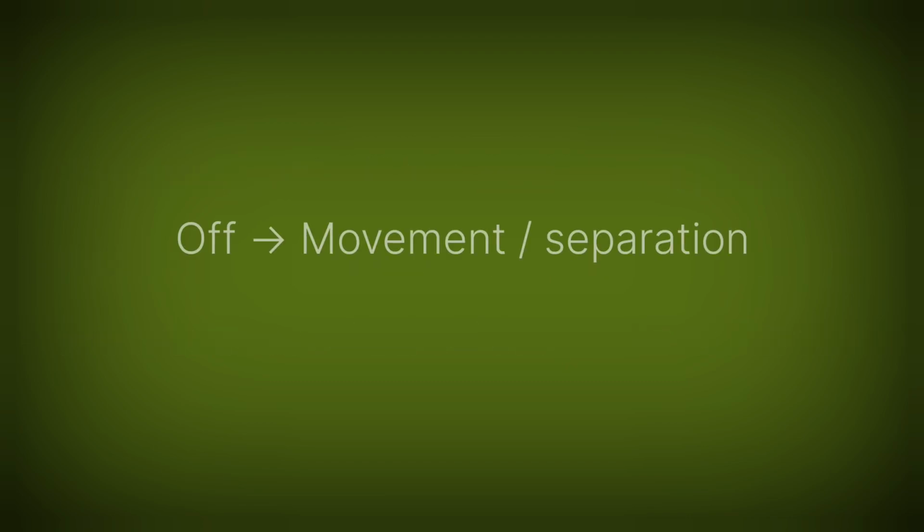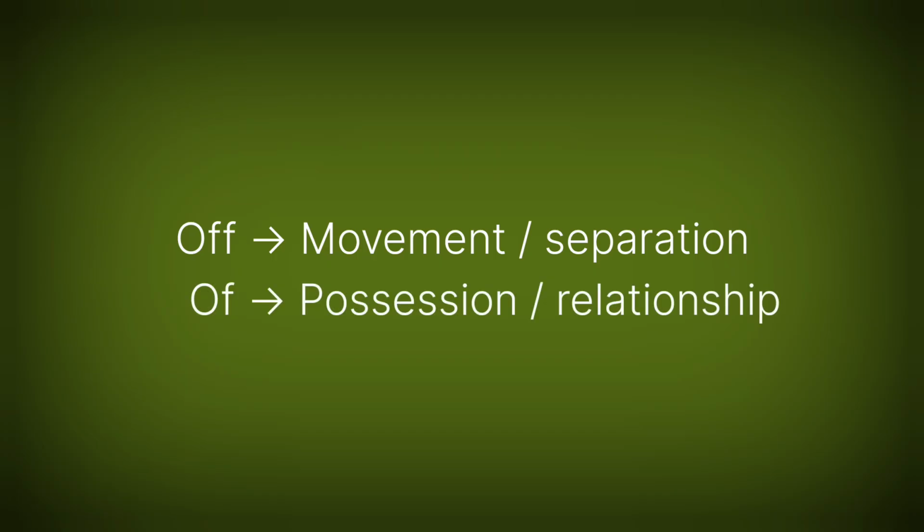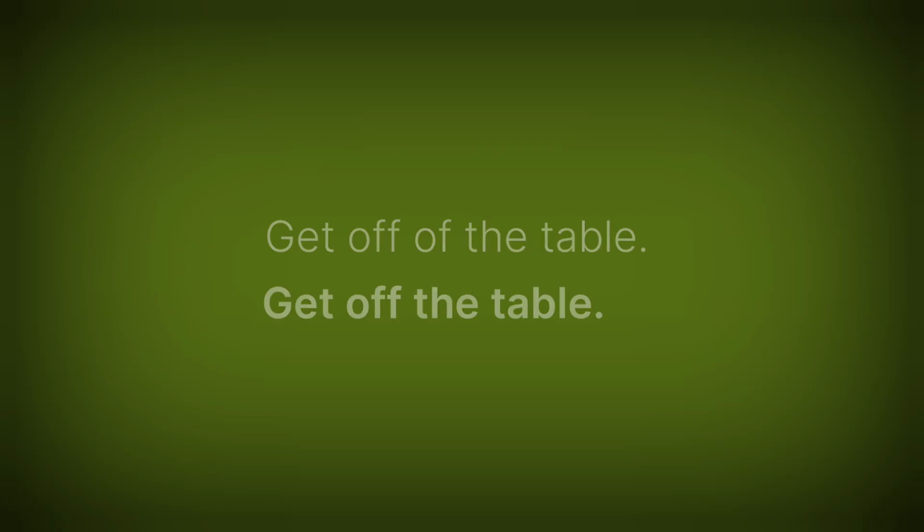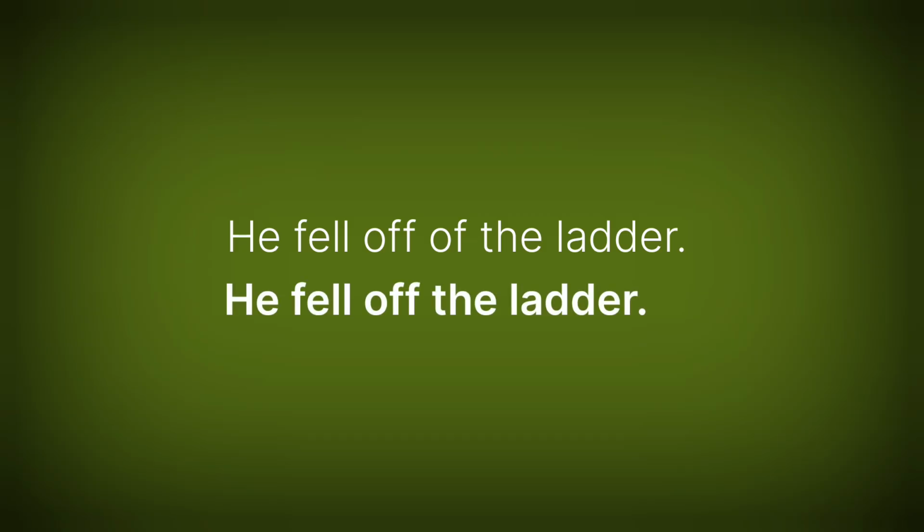In these examples, "off" indicates movement or separation, while "of" shows possession or relationship, whereby each serves a distinct function. Now, let's examine cases where using them together is incorrect. Get off of the table. This sentence is incorrect. The correct sentence is: get off the table. He fell off of the ladder. This usage is incorrect. It should simply be: he fell off the ladder.